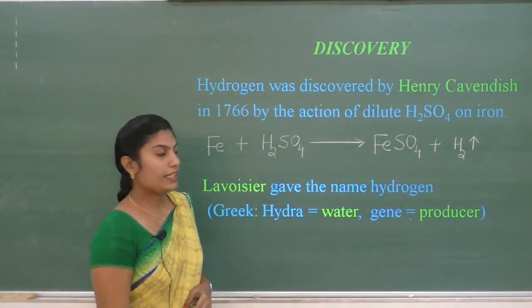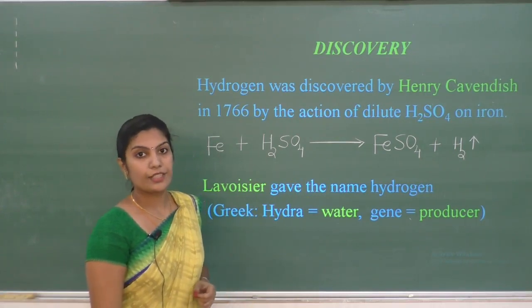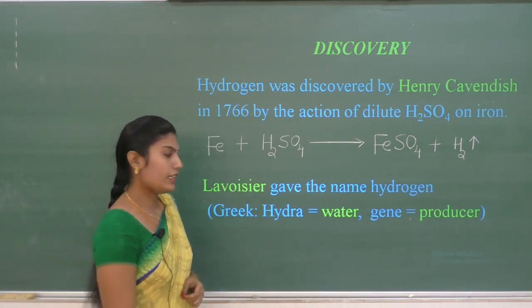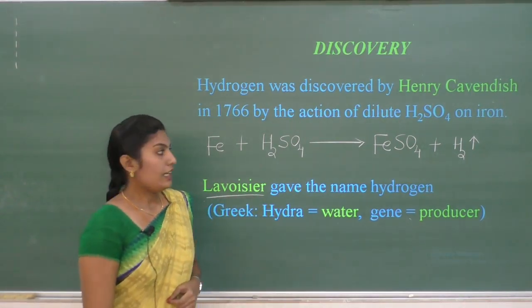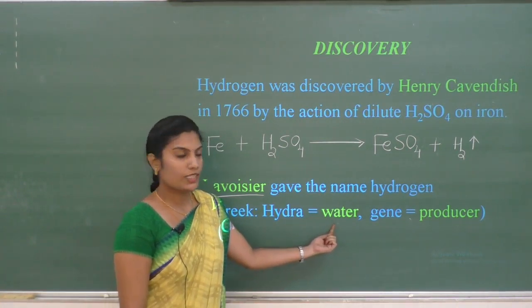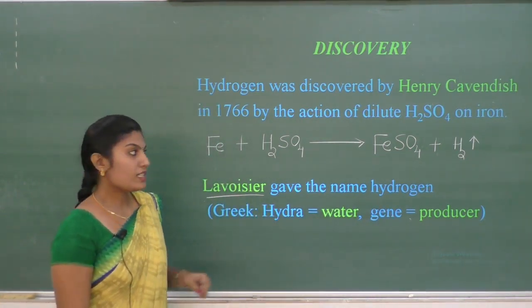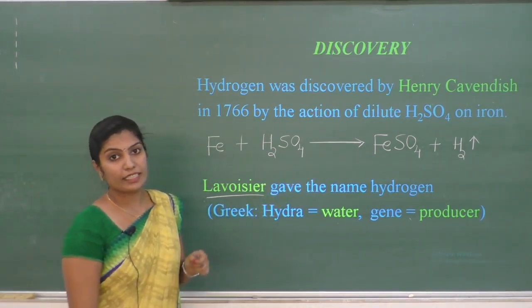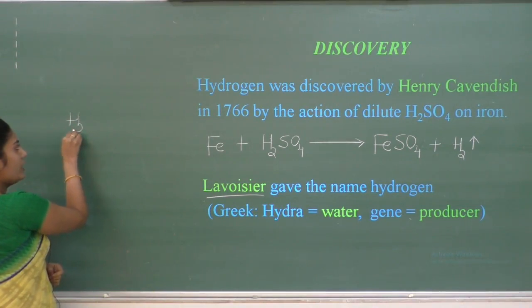This liberated gas was named hydrogen by the scientist Lavoisier. In Greek, hydra means water, gen means producer. That means this liberated gas is hydrogen.